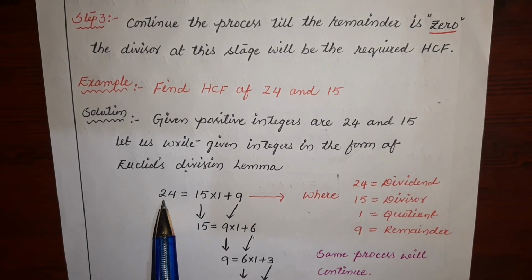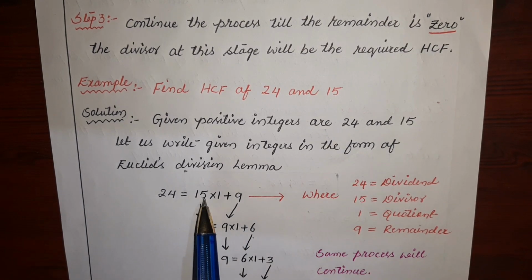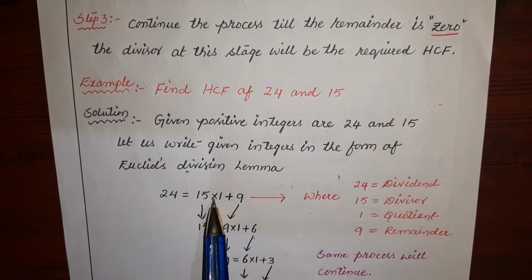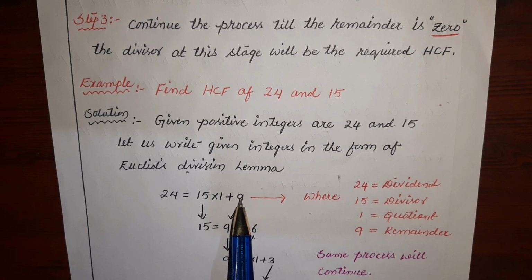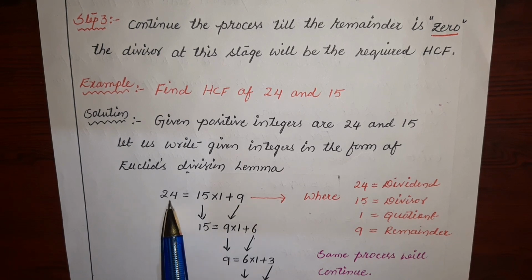So here 24 is equal to, divisor is what? 15. 15 goes only one time in 24. So we are writing 15 into 1 plus 9. 9 will be the remainder. So 15 into 1, 15, plus 9 equal to 24.